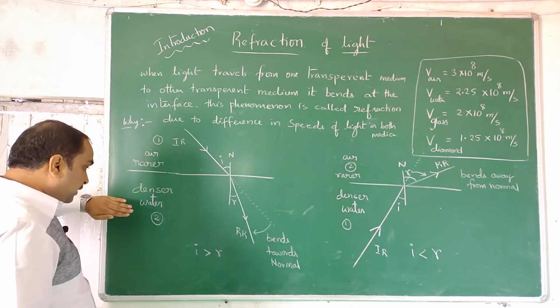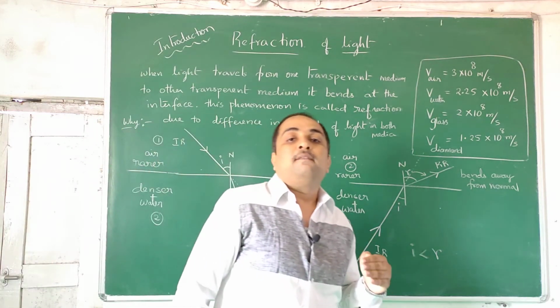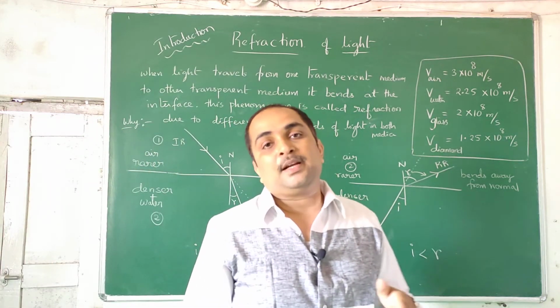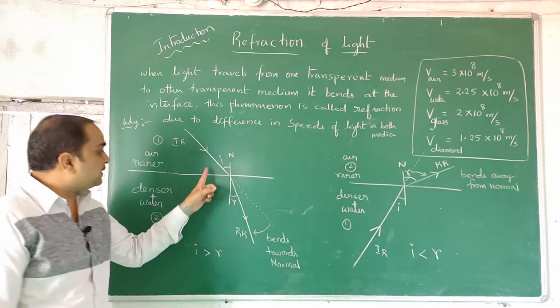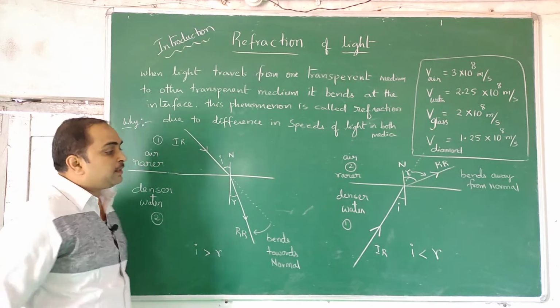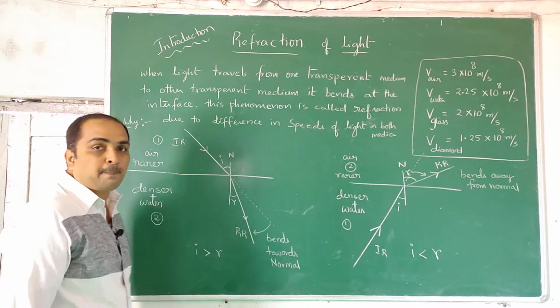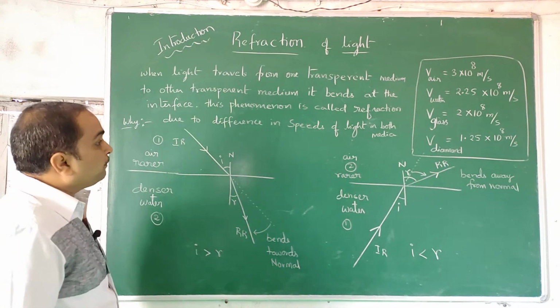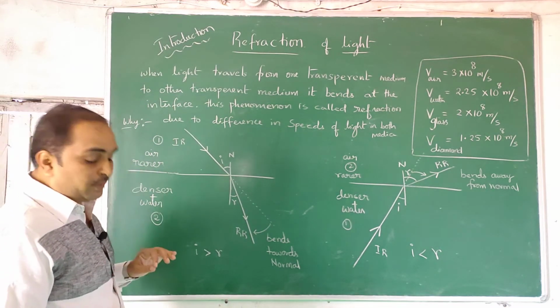Again, if you change this as water, you keep it here, air you keep it here, you have to follow that rule. When light comes from rarer to denser it bends towards the normal, denser to rarer it bends away from the normal. In this case, I will be greater than R. In this case, I will be less than R. I hope you understood. So these things, first we need to understand it.